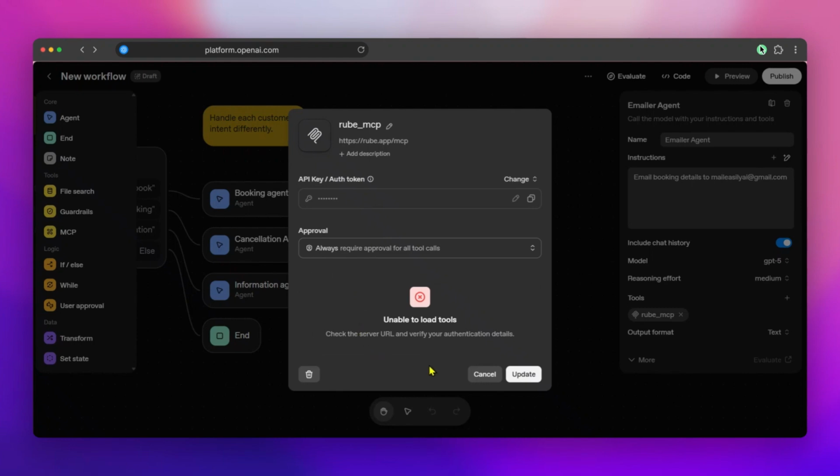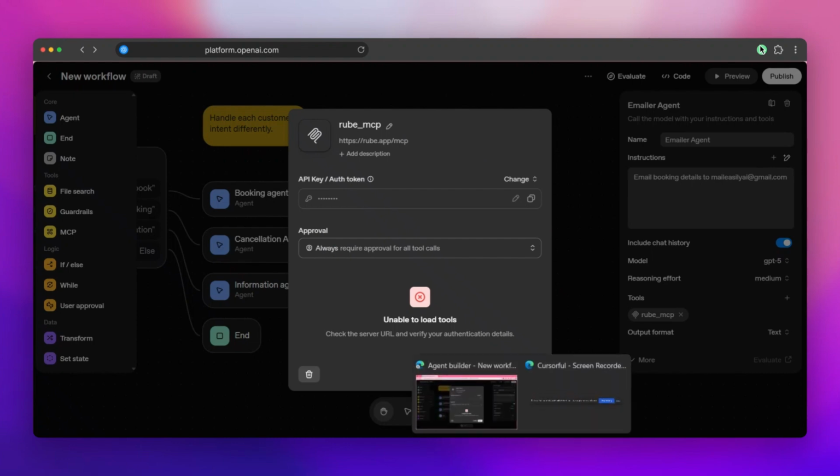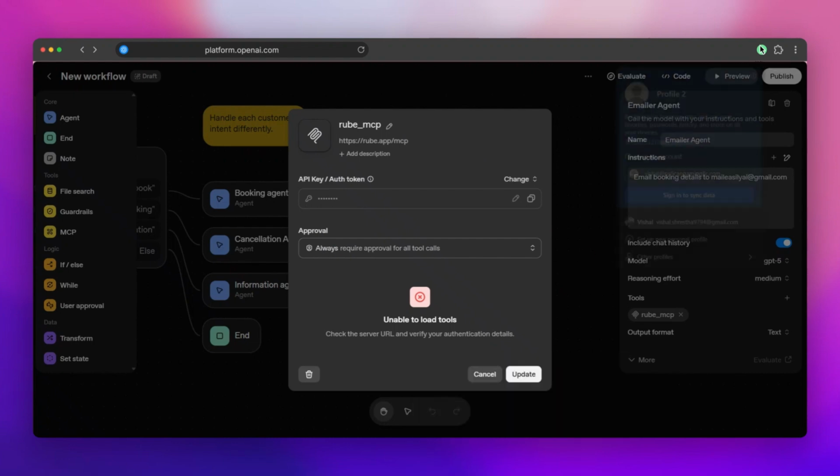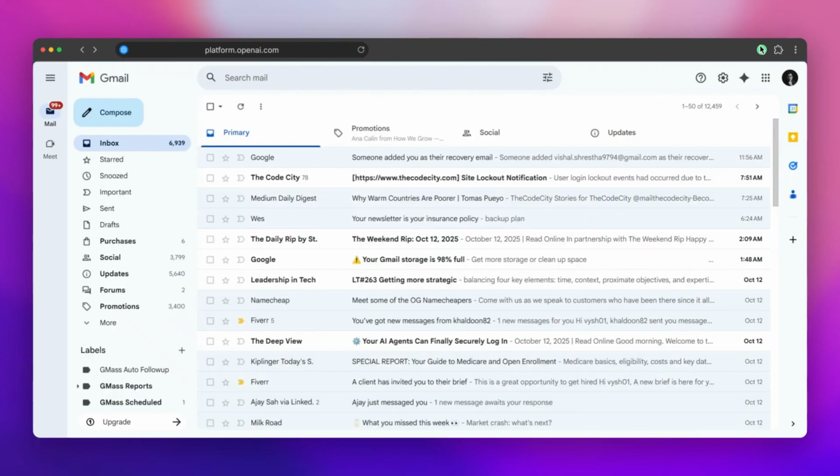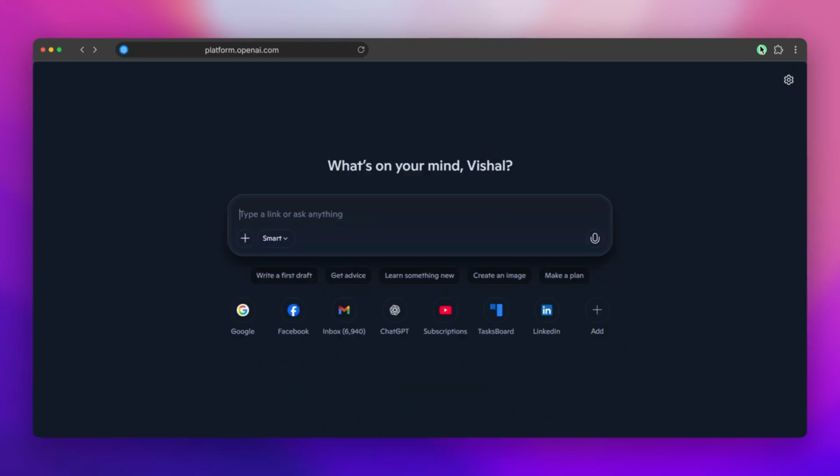Okay, so this time I'm getting an error: verify your authentication details. Now this is not the issue that I was facing last time. In any case, make sure your MCP server is connected well here first. So what you can do is, I'll go to my MCP server,